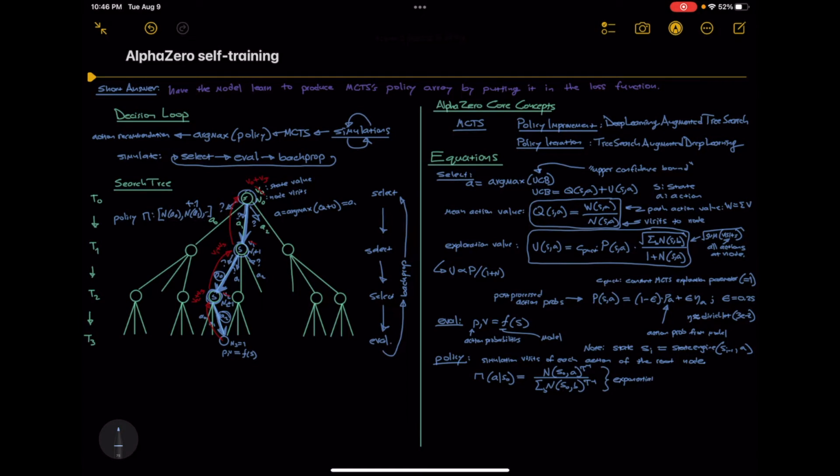Tau is a temperature parameter that controls exploration. DeepMind set it to 1 for the first 30 moves and near 0 afterwards. The reason is policy selection is probabilistic, so setting tau to 1 just normalizes each count by the sum, which encourages some exploration early on when the tree is empty.